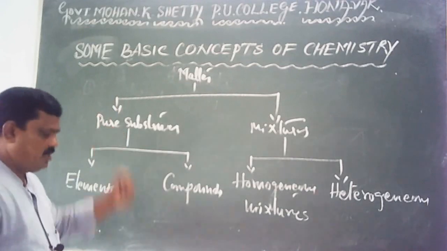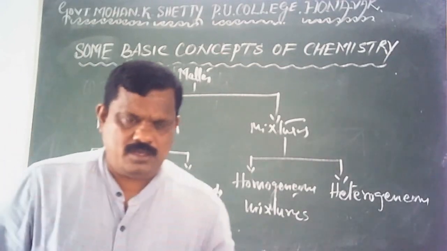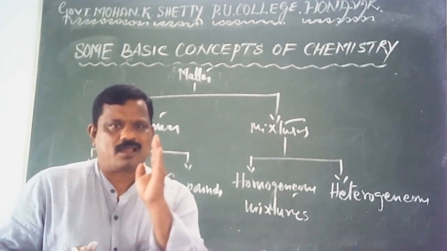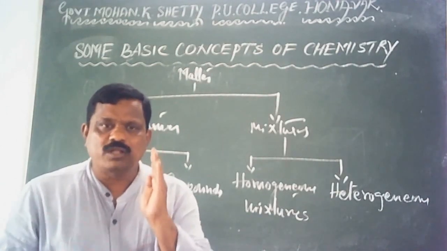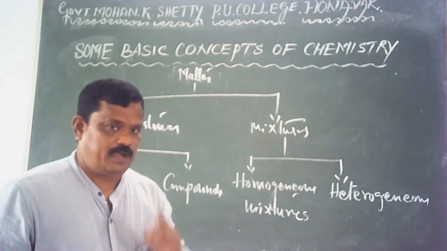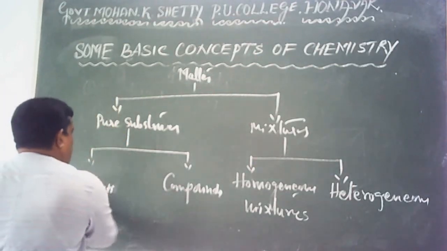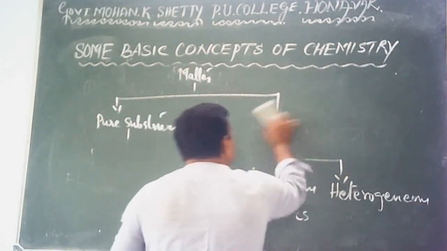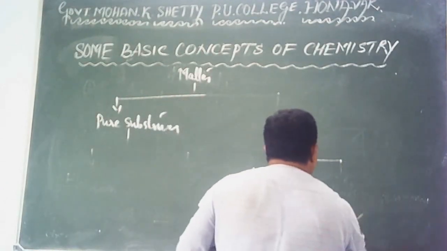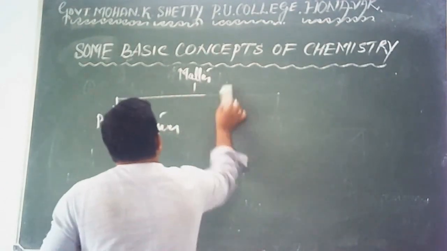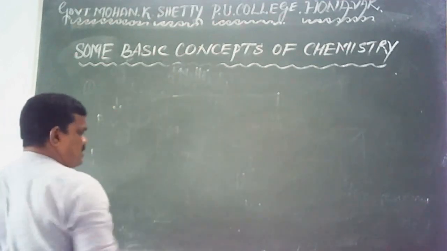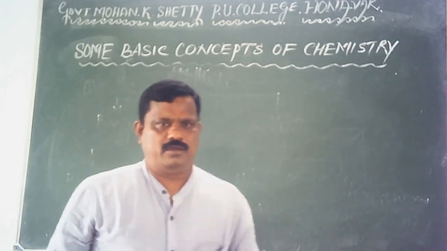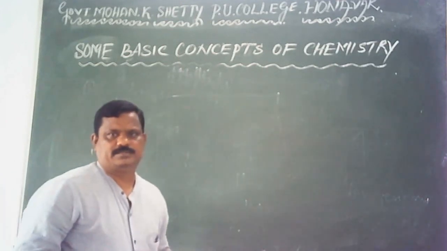What is a pure substance? A pure substance is one which contains only one kind of particles. Point is to be noted. What are pure substances? Pure substances are those matters which contain only one kind of particles. Particles may be atoms, may be molecules, or may be ions, formula units.